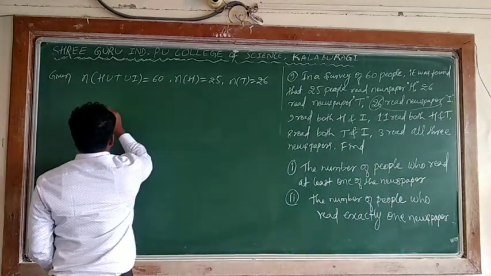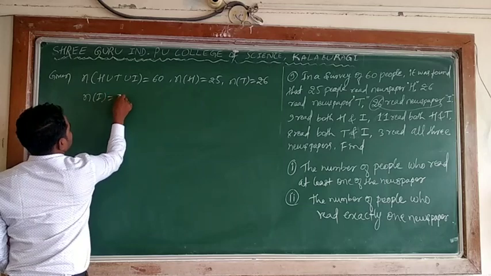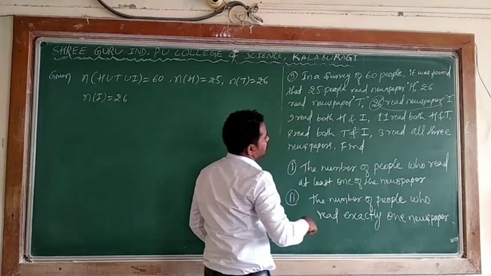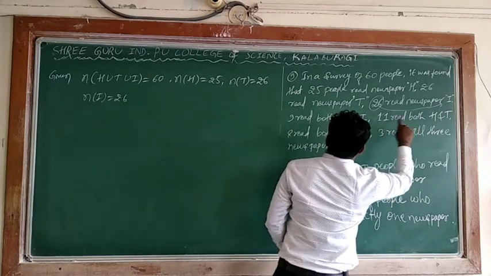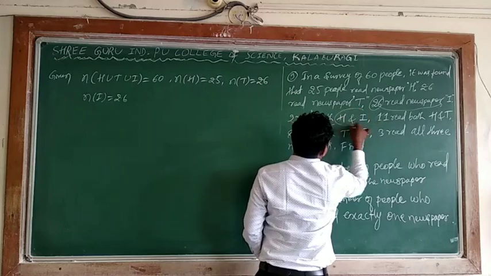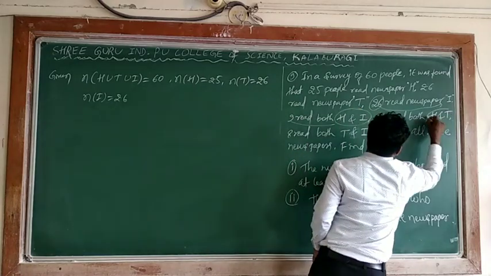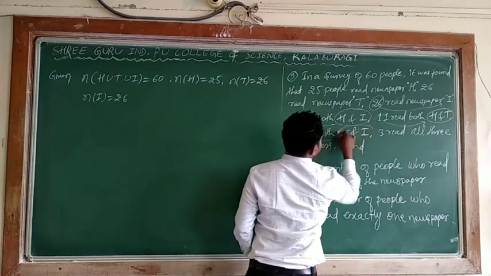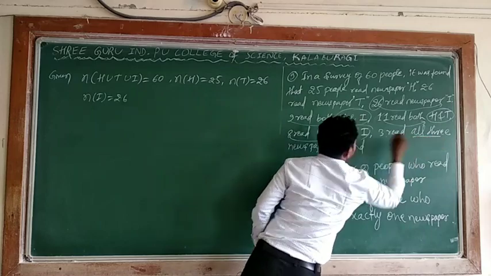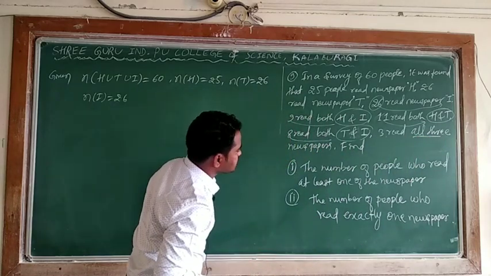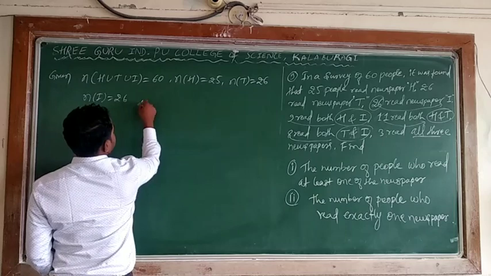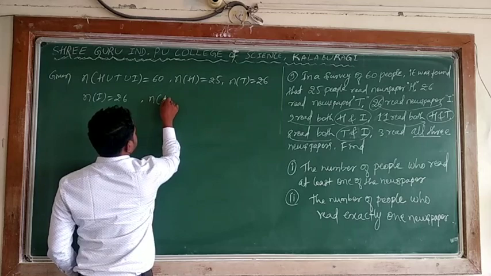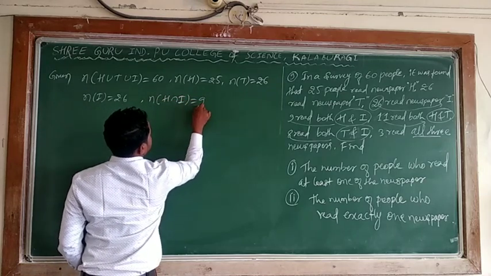n of I is also 26. And then he is asking that 9 read H and I, 11 read H and T, 8 read T and I, 3 read all the 3. So the first one is asking 9 read H and I: n of H intersection I is equal to 9.